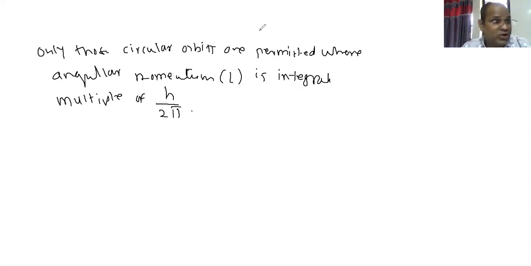Only those circular orbits are allowed for an electron to move. This is your second postulate.